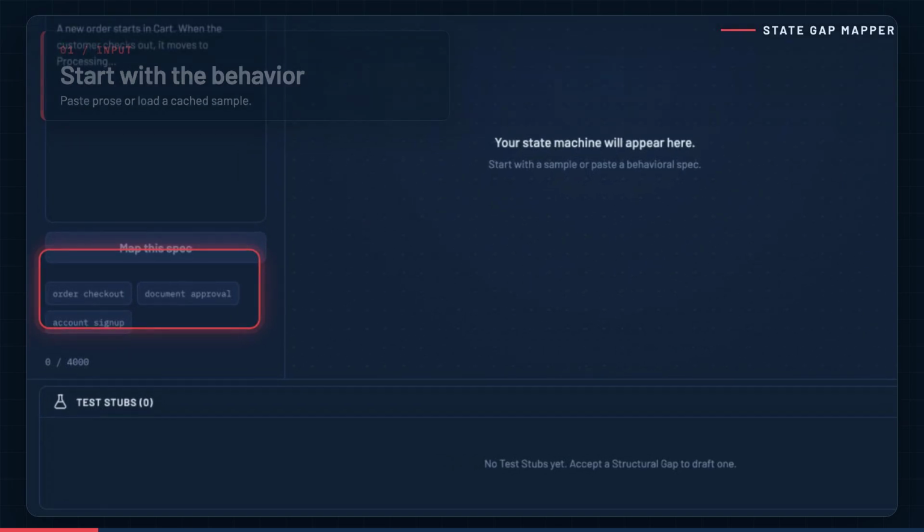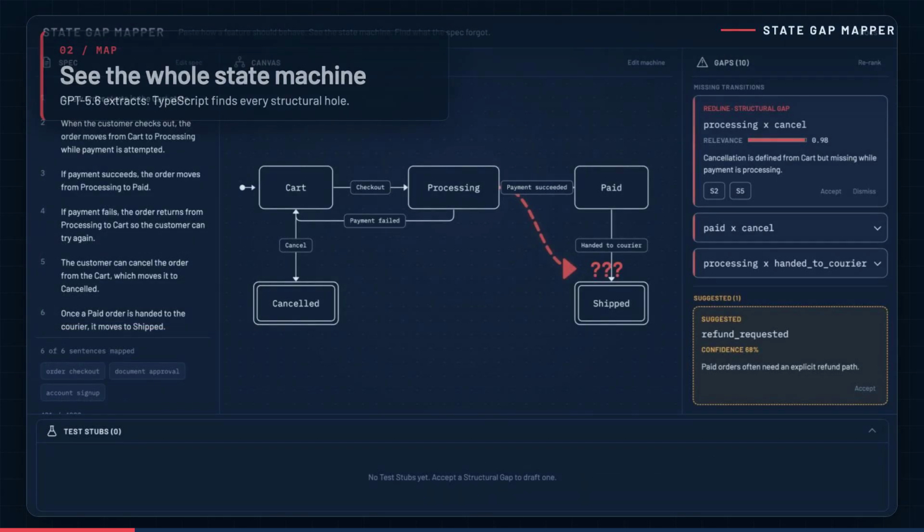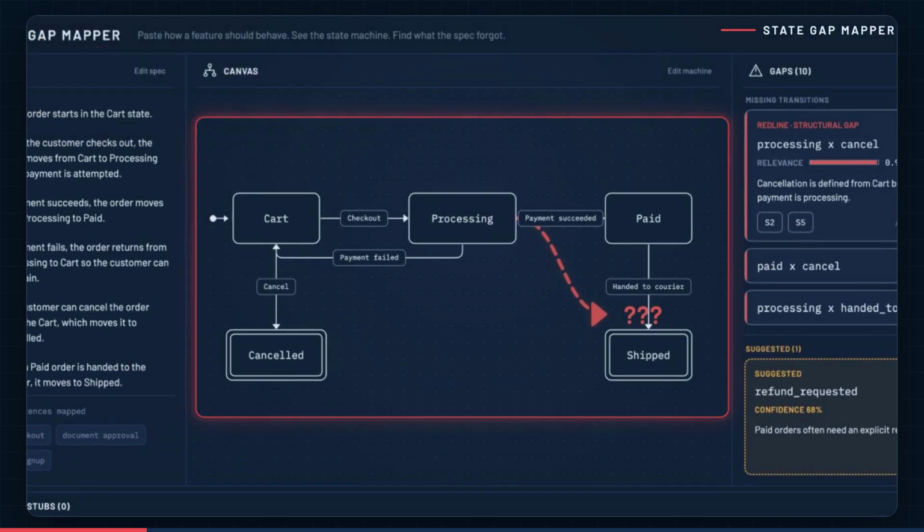Paste behavioral prose or load one of the cached demo specs. The samples work instantly and offline, so the core product is always demonstrable. Here is an order checkout flow. GPT 5.6 extracts states, events, transitions, and sentence evidence.